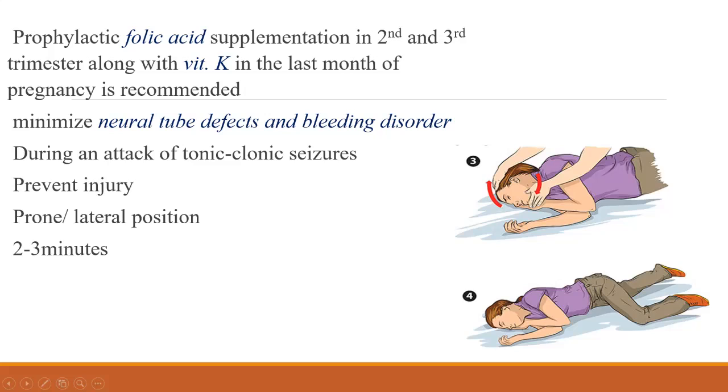But if they are just in the supine position, this may interfere with their breathing, and it may stop breathing also. So there will be aspiration also. So always keep the person in the lateral position or prone position.